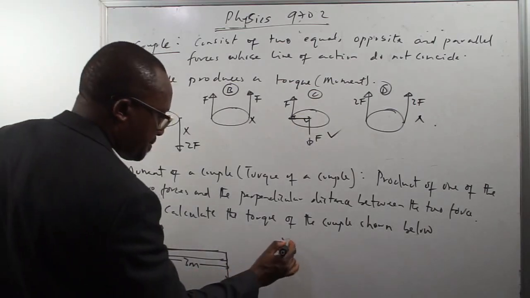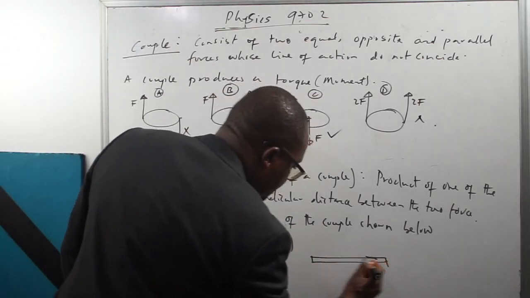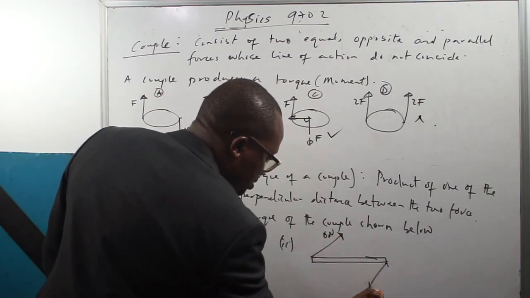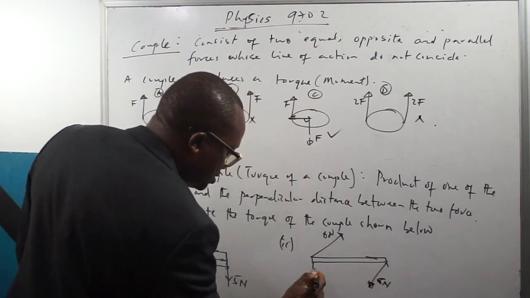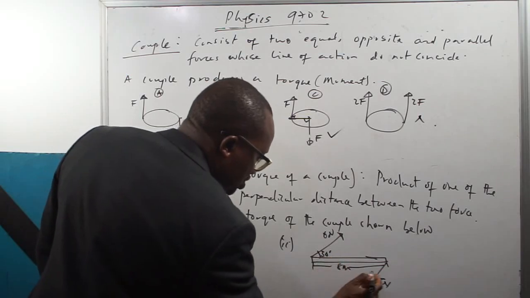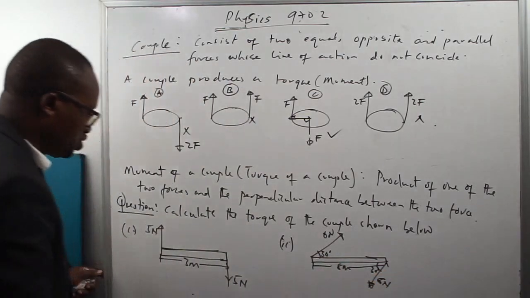Here, I have 6 Newton's force, I also have 6 Newton's force. This is 8 meters. This is inclined at 30 degrees. This is also inclined at 30 degrees. You want to calculate the torque of the couple shown below.